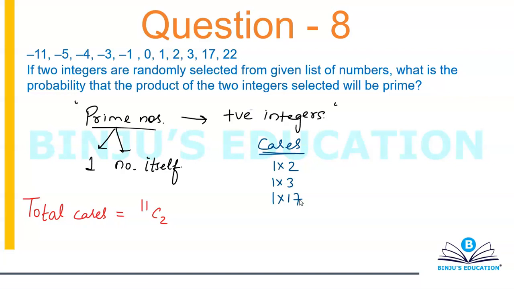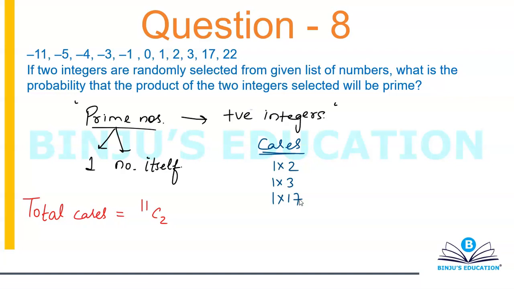So these are the total possible cases from the positive side, because you can't multiply 2 with 3, since it will become 6, which has 4 factors. You can't multiply 2 and 17, because it will become 34, again 4 factors. You can't multiply 3 and 17, 51, which again has 4 factors. So basically one of the numbers has to be 1, if you talk about the positive side.